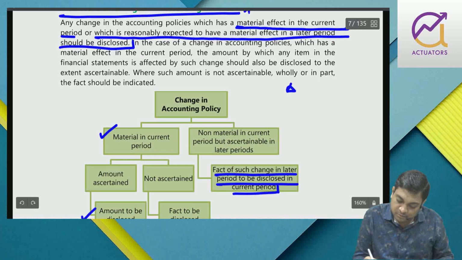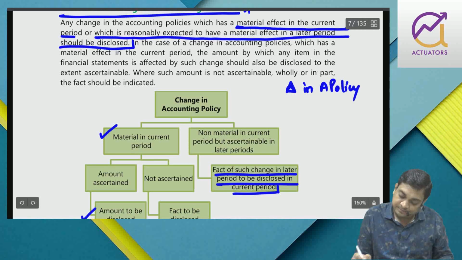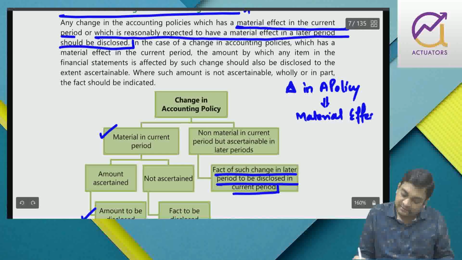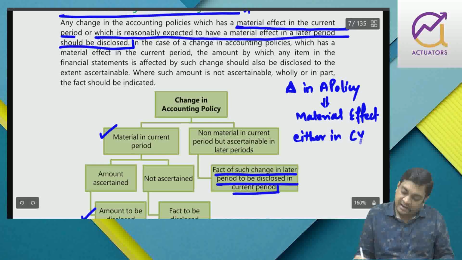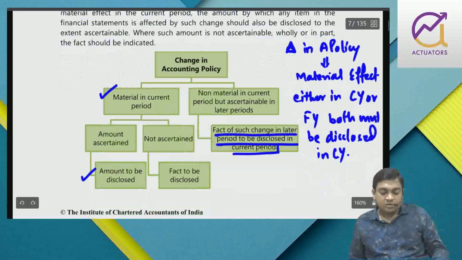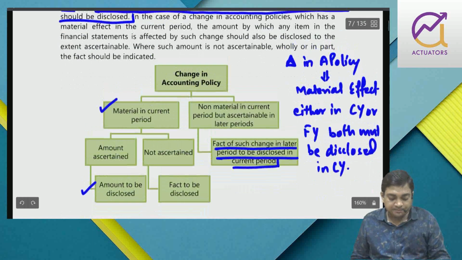So a change in accounting policy with a material effect either in the current year or a future year, both must be disclosed in the current year. So this is a chart, it will help you a lot.